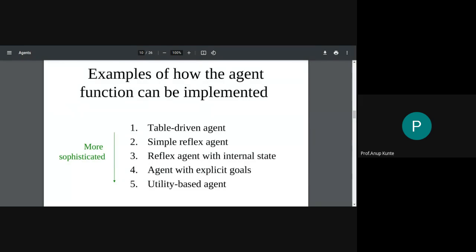Second is the simple reflex agent. Third is the model-based reflex agent, that is, a reflex agent with internal state. This internal state is generally referred to as a model of the changing world. That's why this third one is referred to as a model-based reflex agent. The fourth is a goal-based agent, an agent with explicit goals.